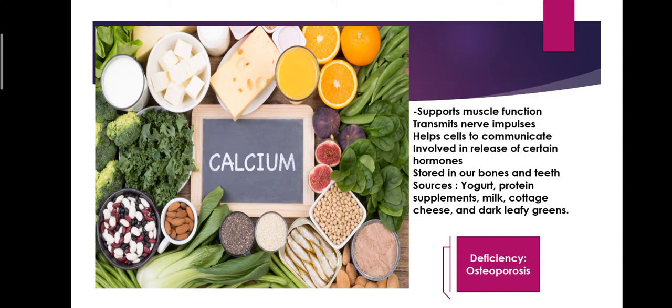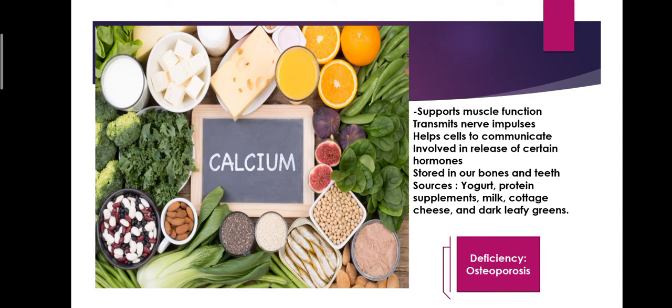Number 1 is calcium. Calcium is needed for the formation of the strong bones and teeth and also for the clotting of blood and muscle contraction. It supports the muscle function, transmits nerve impulses, it helps the cells to communicate. These are stored in our bones and teeth.